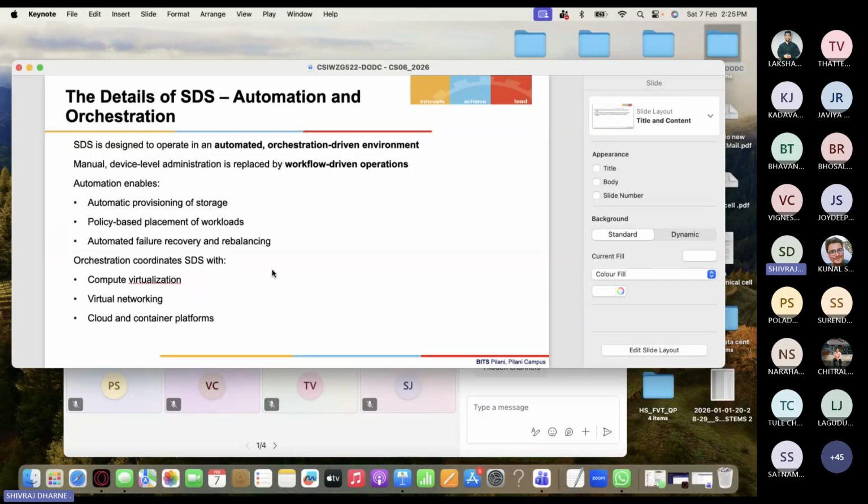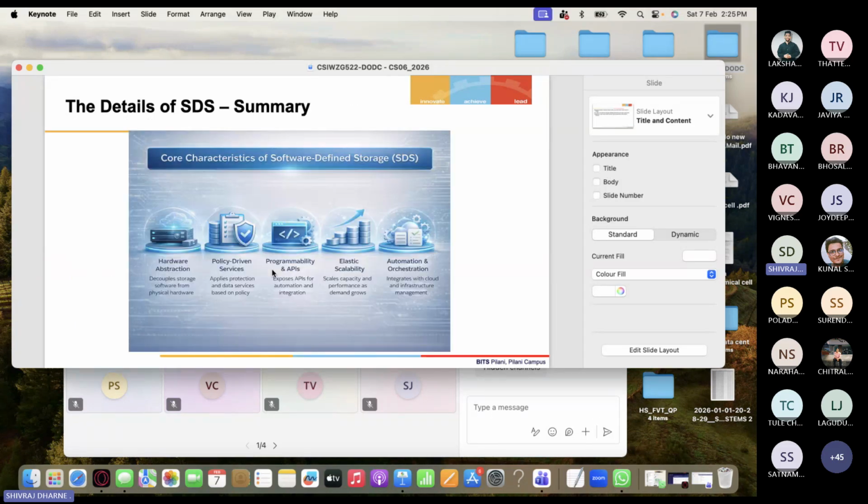These are the benefits of automation and orchestration. In summary, the core characteristics of software defined storage are hardware abstraction, policy driven services, programmability and APIs, elasticity and scalability, and automation and orchestration.